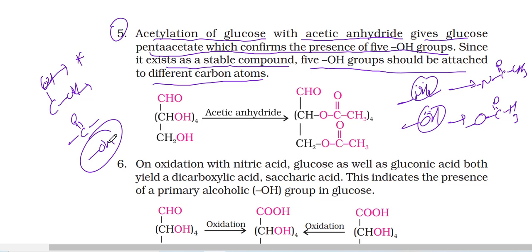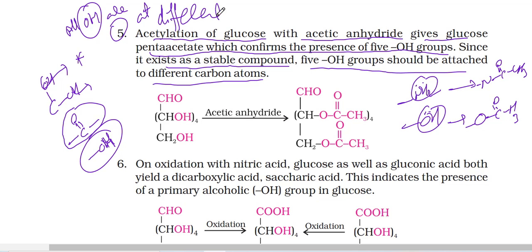Then the next doubt is whether these 5 OHs are on different carbons or the same carbon. If on the same carbon, a water molecule should be released to form a carbonyl, but carbonyl is not forming. That means all 5 OH groups are at different carbons. So this is the confirmation: first of all, 5 OH groups are there, and those are at different carbons.